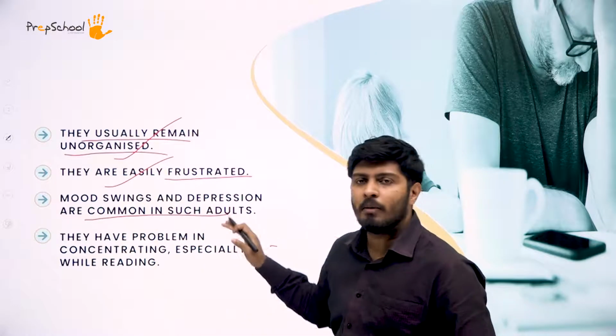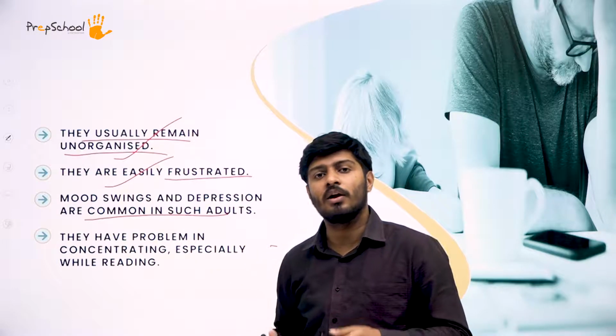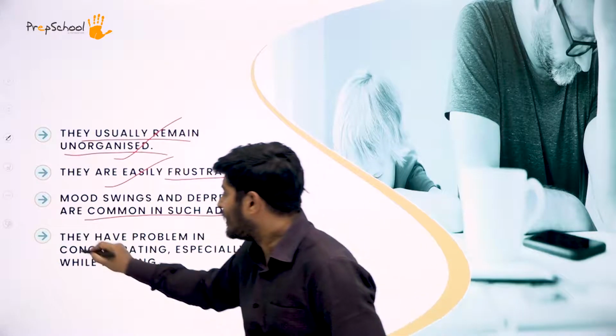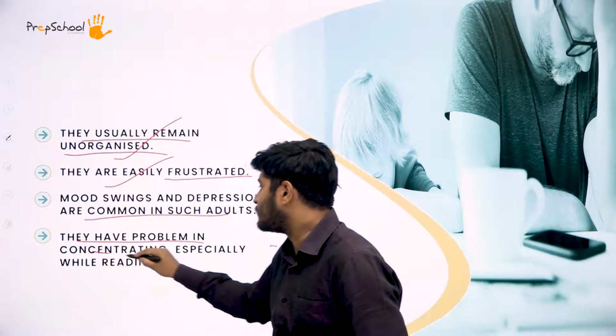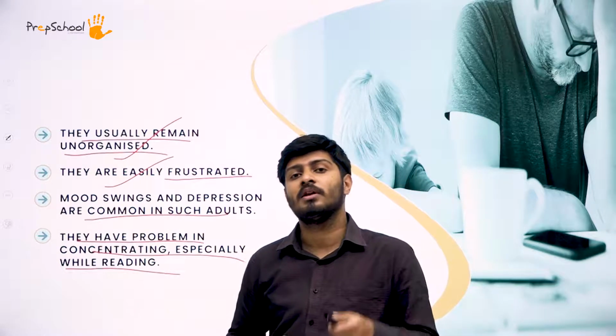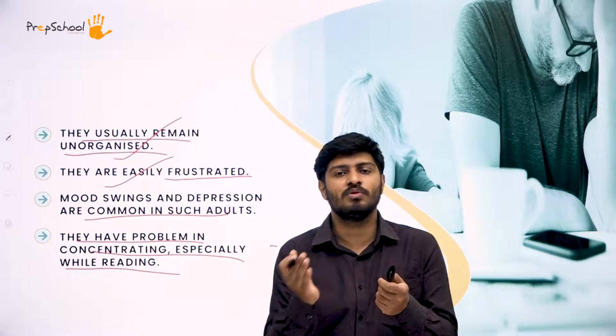Such bounces in emotions, uncontrolled emotions and fluctuations will happen to that person. Then they have a problem concentrating, especially while reading. When they are reading something, they will have a problem focusing. They will not be able to focus on certain things when they are reading, so while reading, they may suddenly lose their focus.